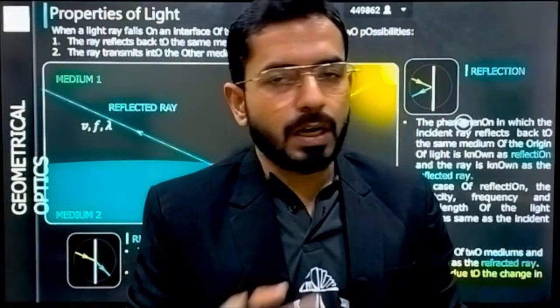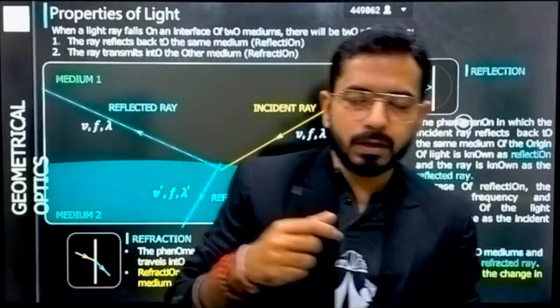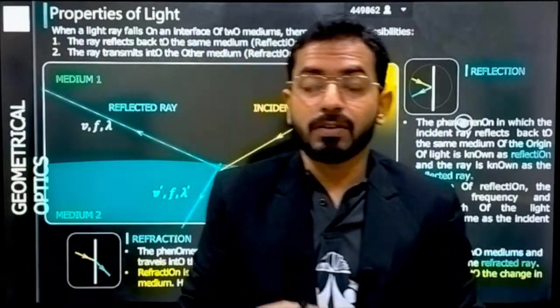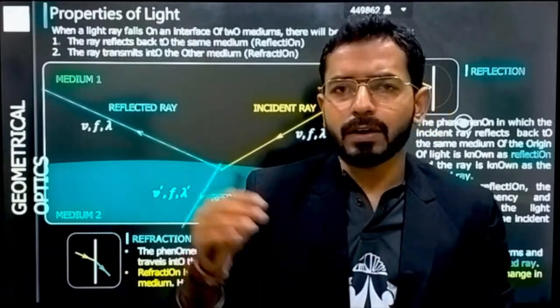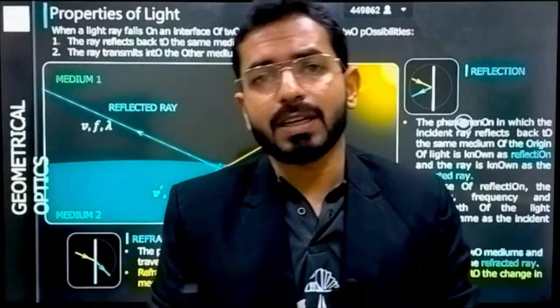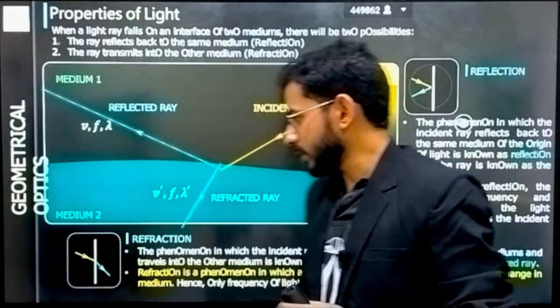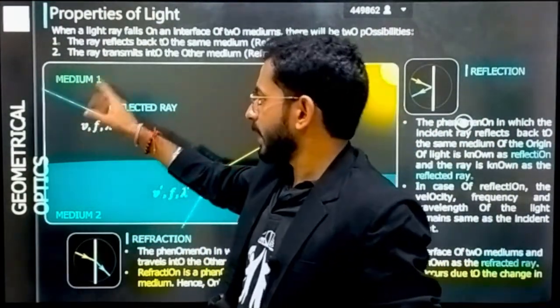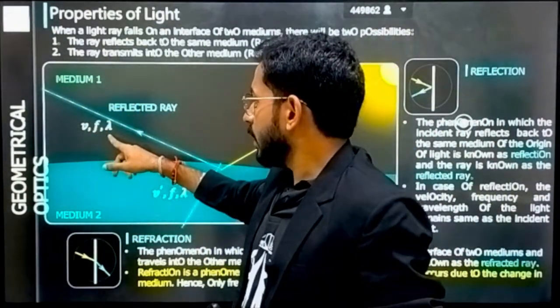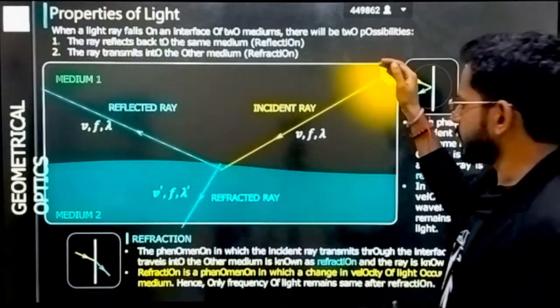The phenomenon of light coming back into the same medium is defined as reflection, and the phenomenon of light bending its path and going into the other medium is defined as refraction. This is exactly what is explained here. Let's suppose a light is coming in medium 1. Here is the incident ray and here is the source.